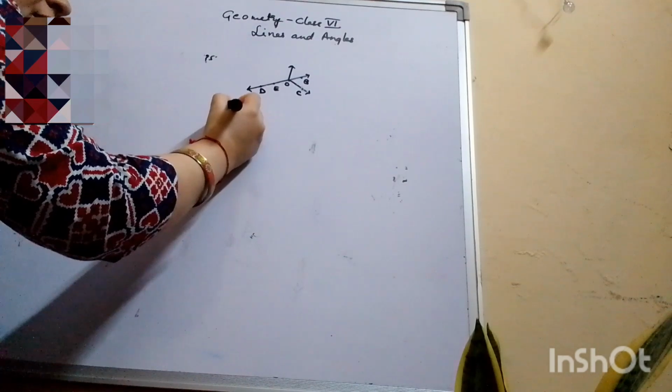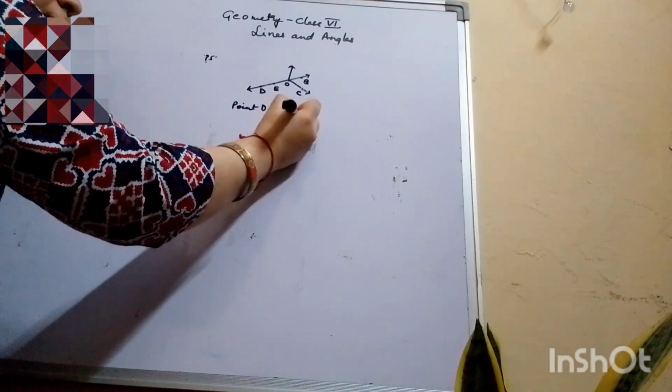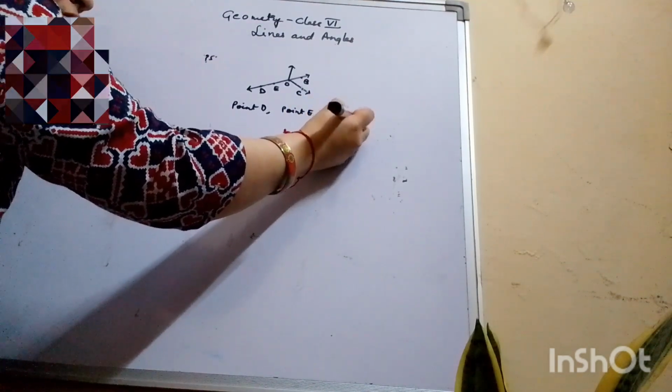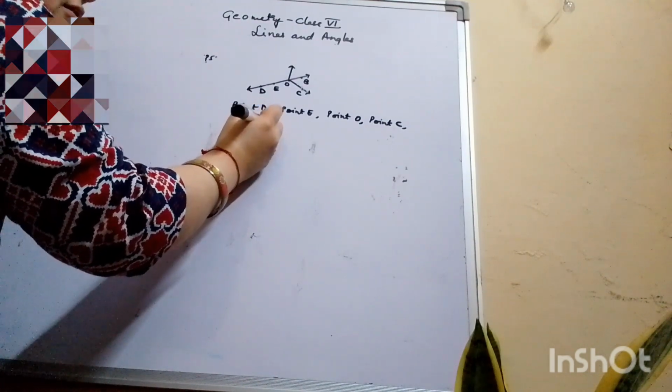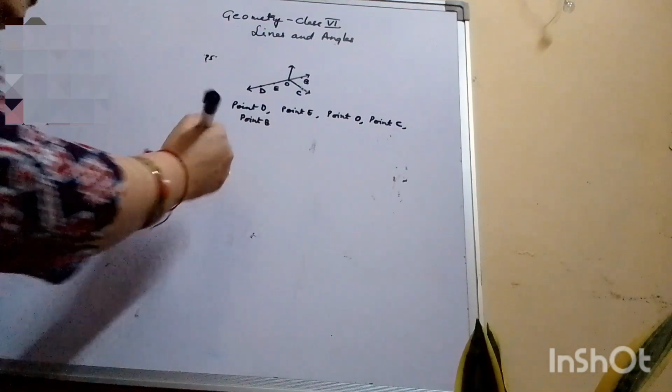So we would write point D, point E, point O, point C, and point B. So these are the 5 points which are present in the figure. 4 rays, you have to name 4 rays.